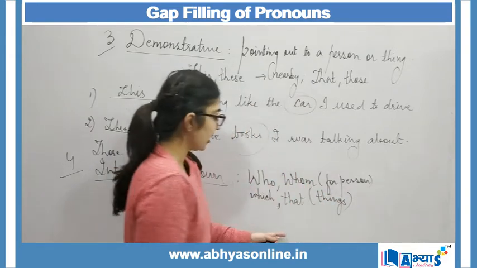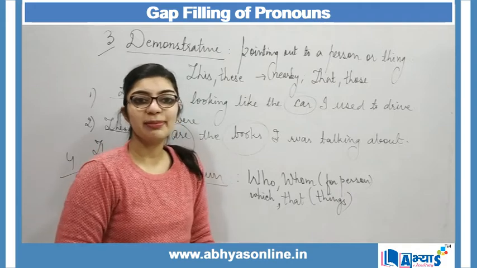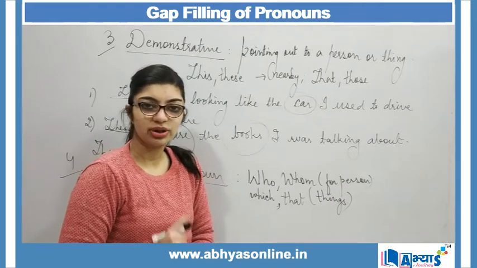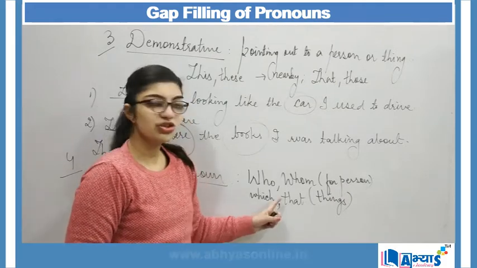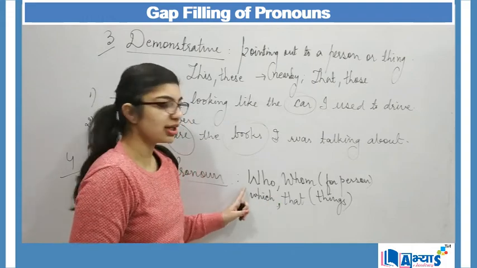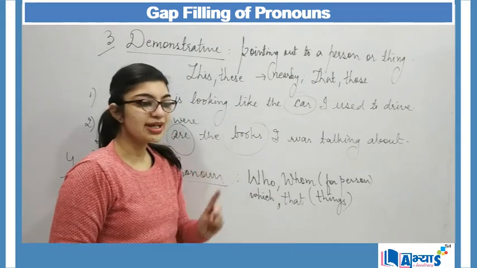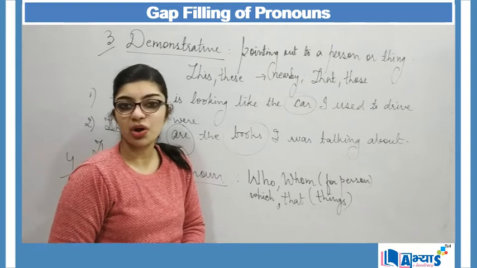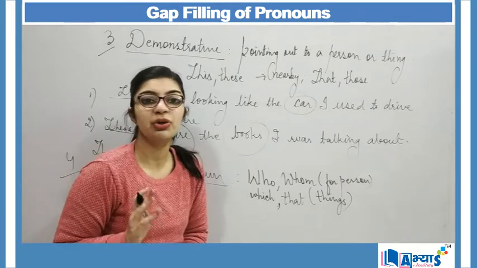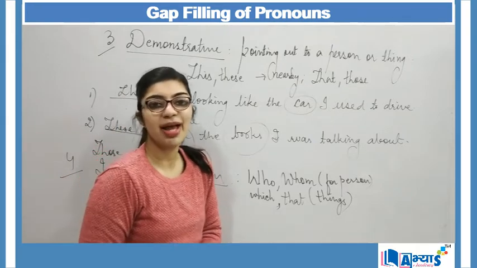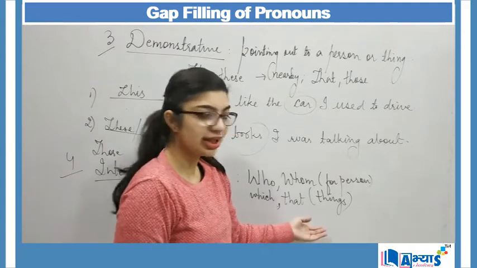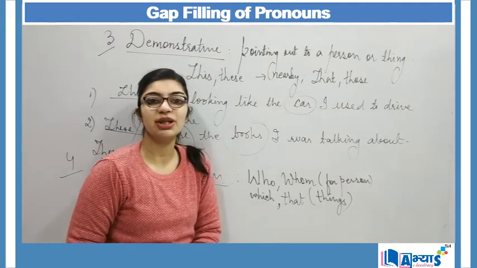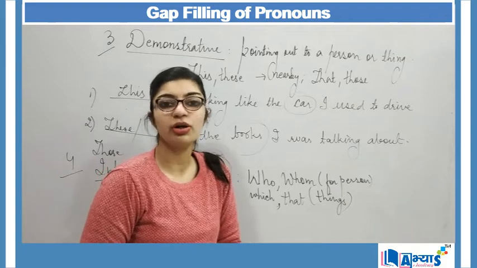I cannot say that she is my mother that I was talking about. It is wrong because she is a person, and for person I will say who. But when I say this is the pen who I was talking about, that is also wrong because this is a pen. Pen is a non-living thing. It is a thing. And for thing I will always make use of word that or which.